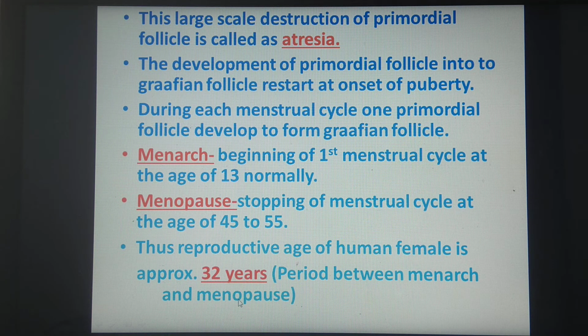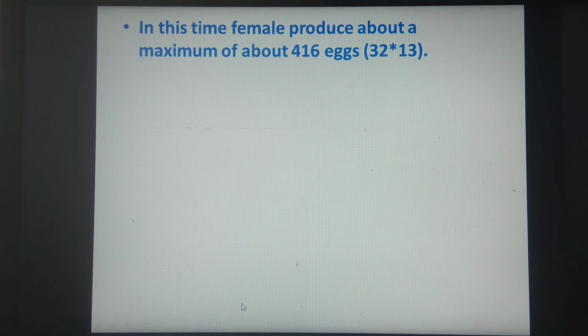And in these 32 years, when the reproductive organs are functional, what will be the number of eggs produced? It will be 32 multiplied by 13. That means in 1 year 13 eggs are released, 13 ova are released. So it is multiplied by 32, which is the reproductive age of the human female. So we can say that near about 1416 functional eggs are produced by a human female. So this is about the points to be remembered, which can be asked in MCQ or answer in one sentence.